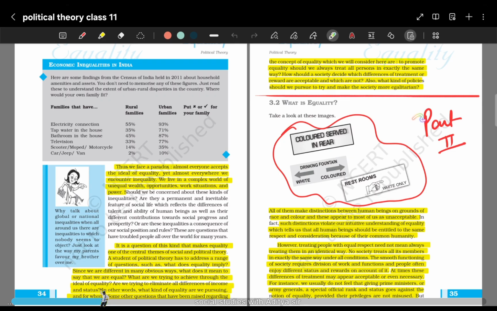So what I'm trying to say is that if any important person is being given privilege, being given more respect than others, then that is because of that person's status or official rank. It is not against the notion of equality, but outside the purview of equality because of the position they are holding.